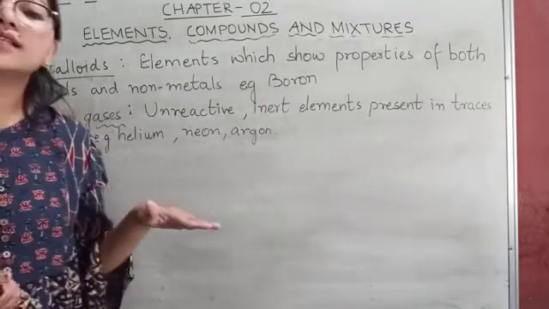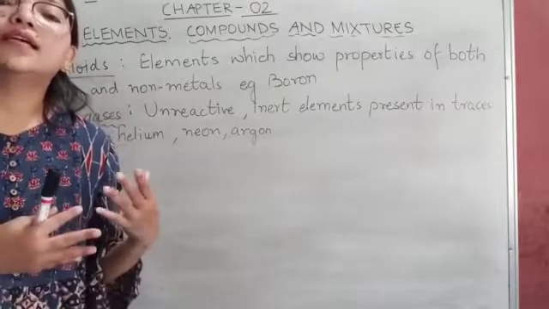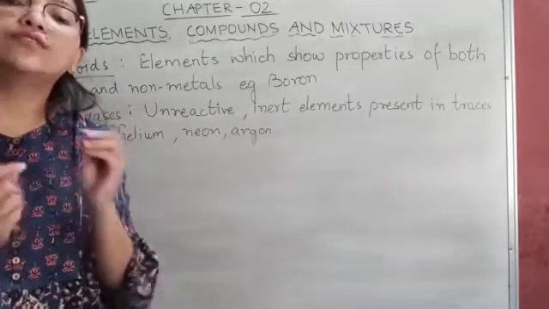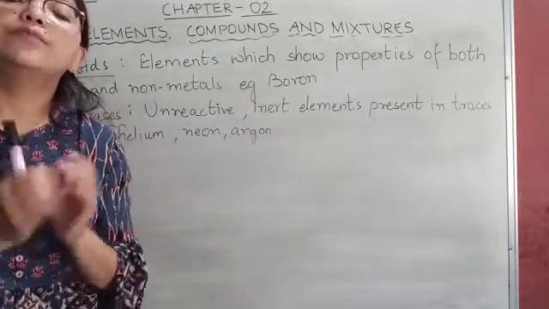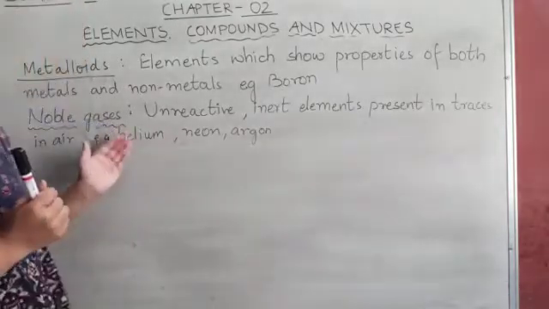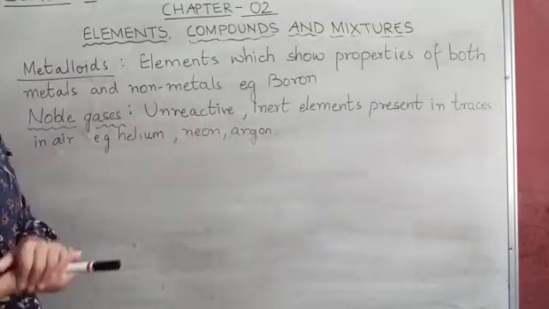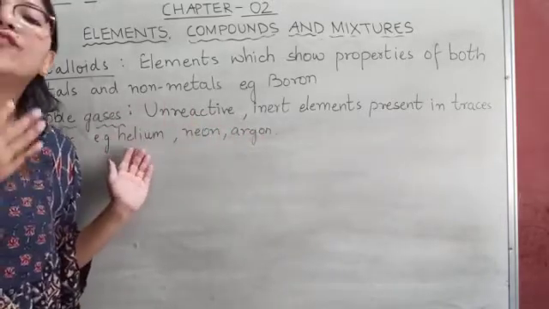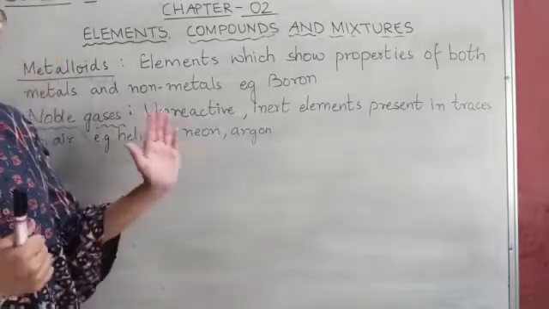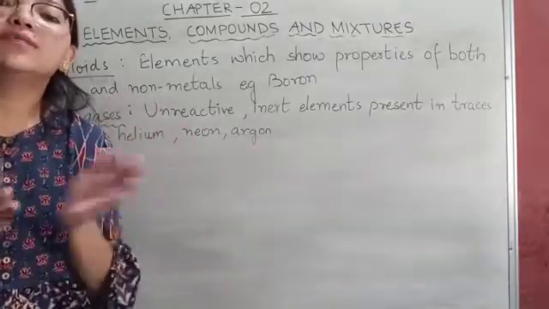Noble gases are the unreactive inert gases that are present in traces in air. Their percentage is very, very small. For example, helium, neon and argon are the noble gases. Helium is used in weather forecasting balloons, and neon is used in advertisement signboards.